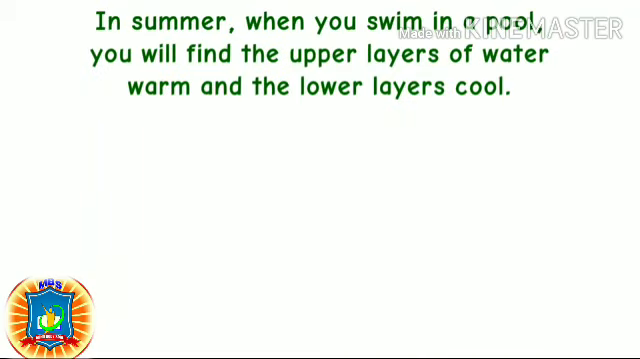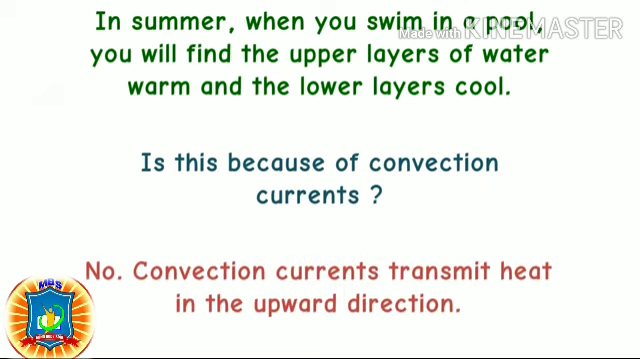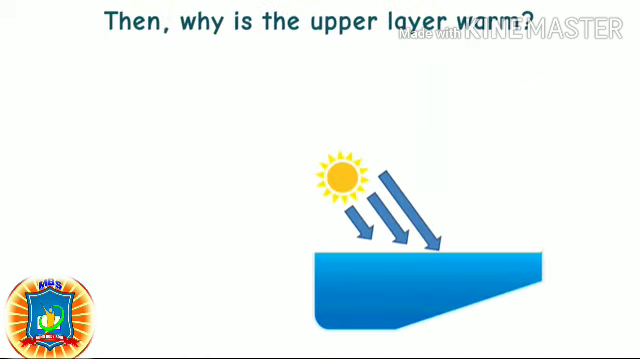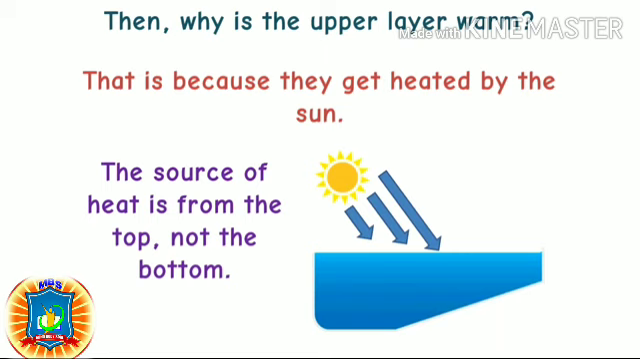In summer, when you swim in a pool, you will find the upper layer of water warm and the lower layer cool. Is this because of convection current? No, convection current transmits heat in the upward direction. Then why is the upper layer warm? That is because it gets heat from the sun. The source of heat is from the top, not the bottom.